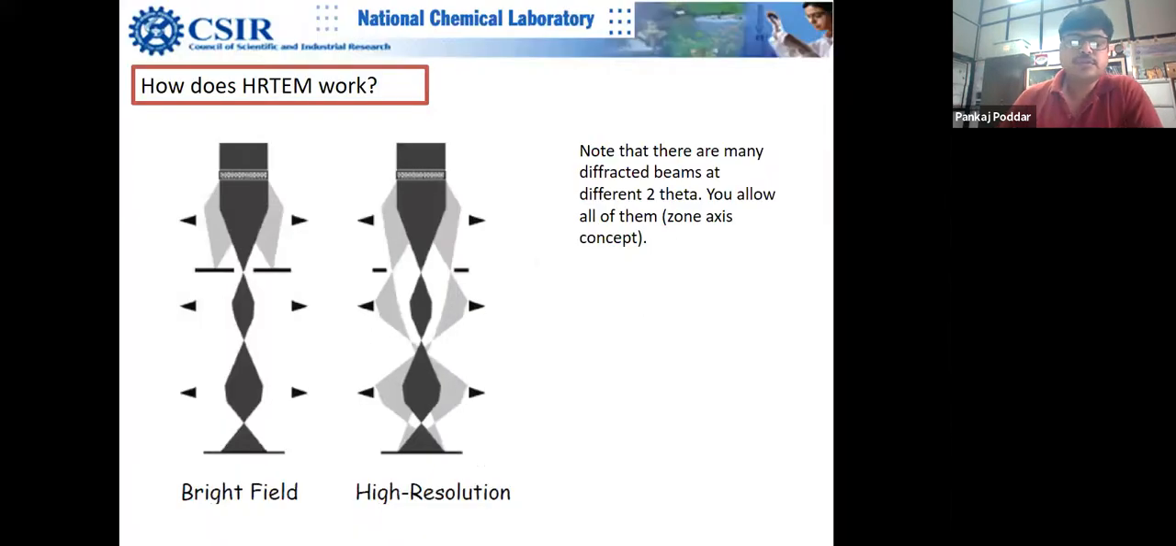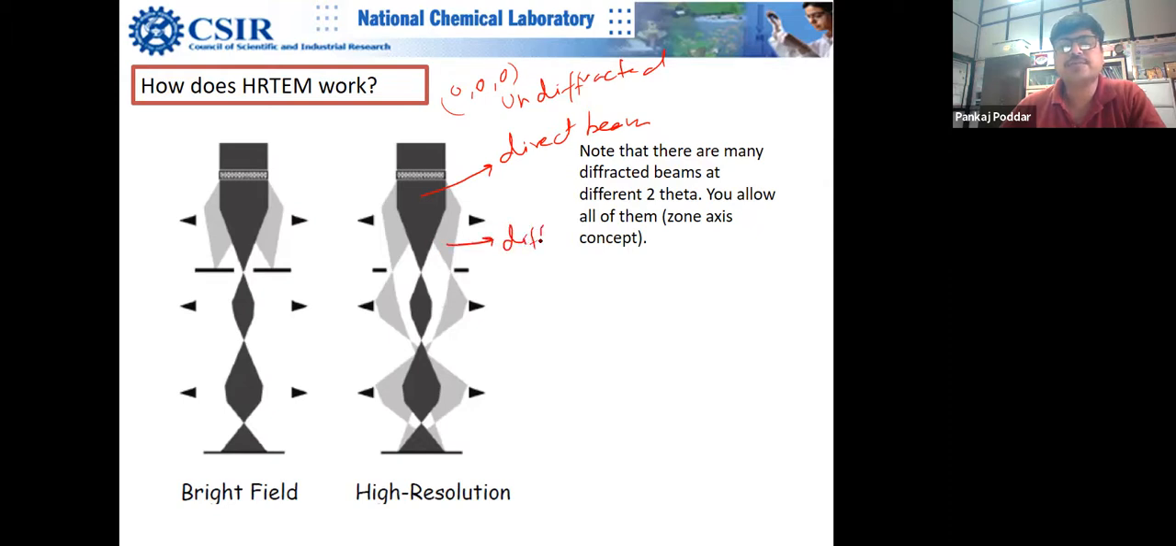Now, Jyoti's question, which is very bright, can be answered here. What she's asking is, what if most of the electrons go into the direct beam? Let us understand. This is the direct beam, or you can call it the undiffracted beam, though in electron microscopy we call it the zero-zero diffracted beam. In layman's language, you can call it the direct beam. And this is a diffracted beam, which satisfies your Bragg's law.